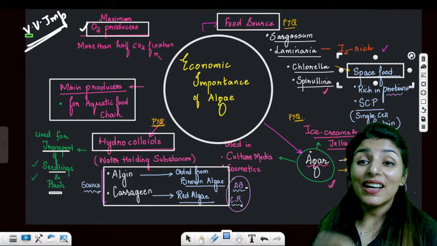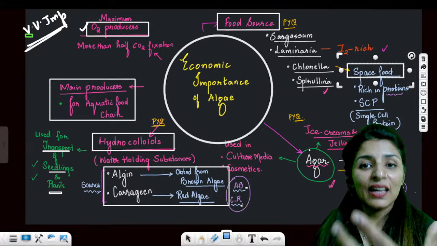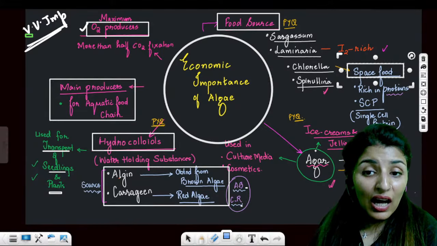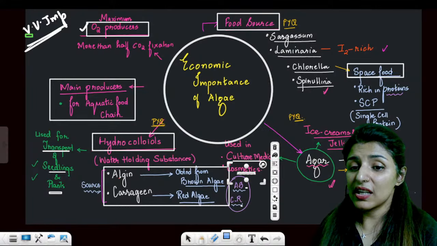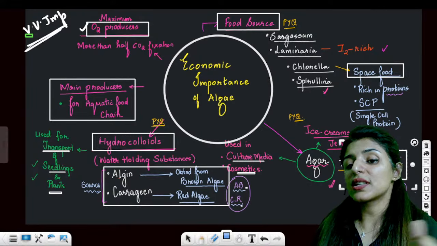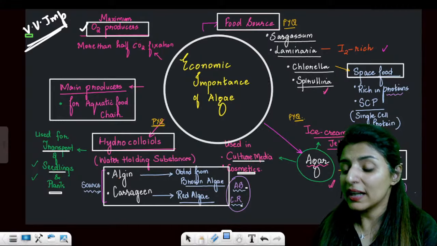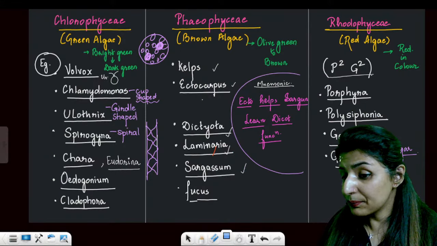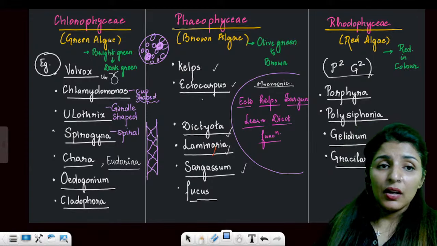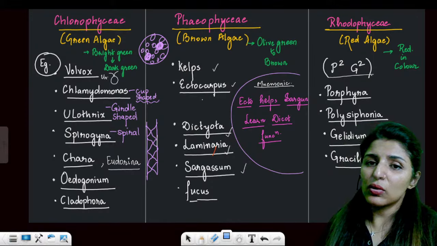Now, we also get agar, which makes our ice cream actually gooey, right? So, agar is used in ice creams, jellies, culture media and in cosmetics. So, what are the sources? The sources are Gracilaria and Gelidium. Both are red algae. So, the sources of agar are red algae. Are these clear? Yeah. No problem. You can take these notes and revise.